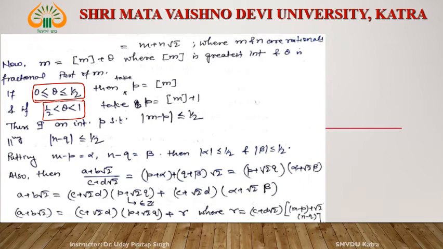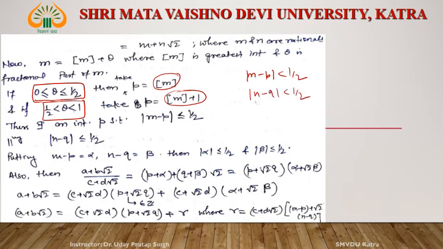Now consider p. In one case, p is the greatest integer function of m, and in the other case, it is the greatest integer function of m plus 1. In both cases, m minus p is less than or equal to 1 by 2. And similarly for n also, n minus q is less than or equal to 1 by 2.